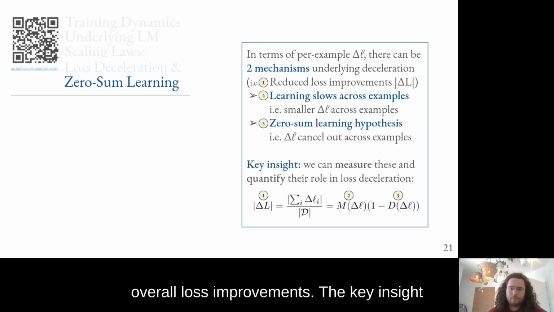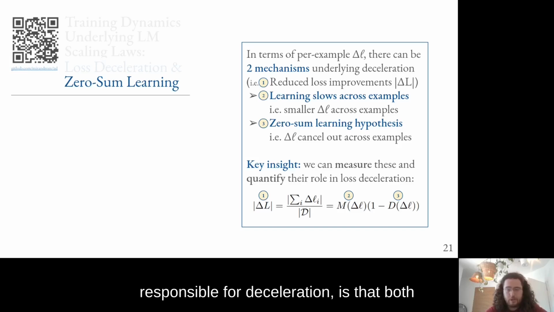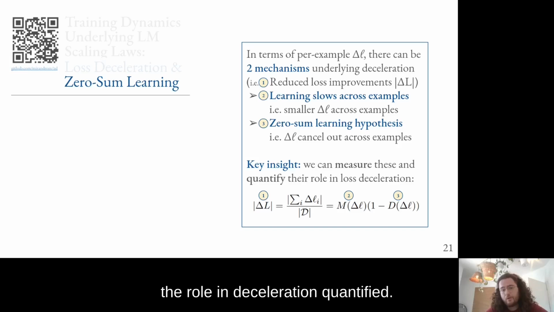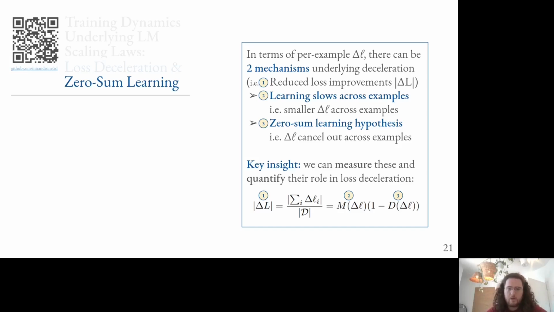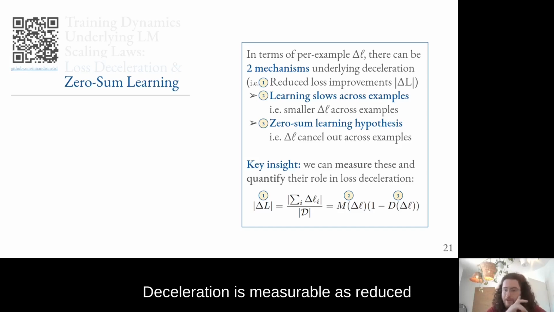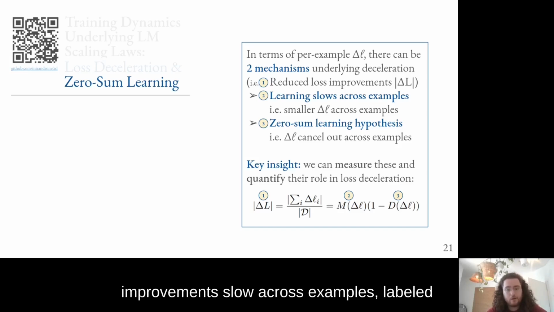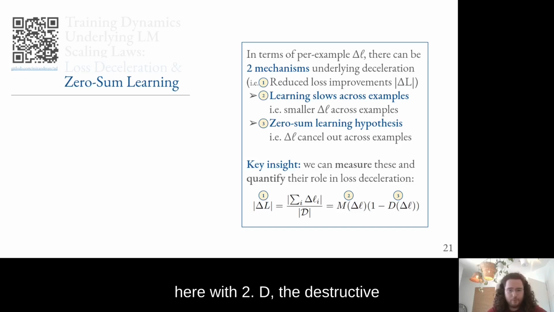loss improvements. The key insight here, if we want to confirm ZSL is responsible for deceleration, is that both of these mechanisms can be measured and the role in deceleration quantified. Deceleration is measurable as reduced overall loss improvements, labeled here with 1. M, the average magnitude of per example change in loss, captures the alternative mechanism where loss improvements slow across examples, labeled here with 2.